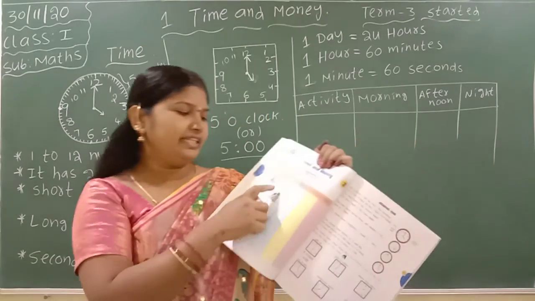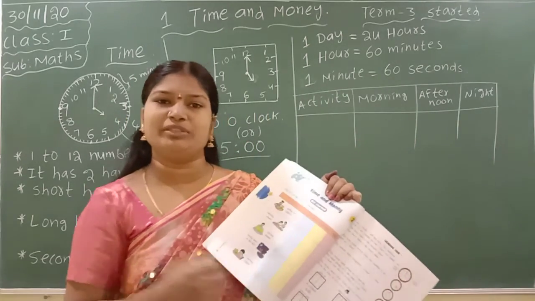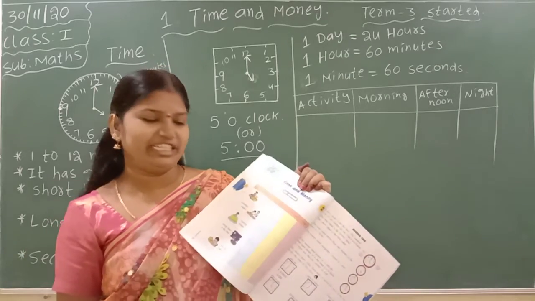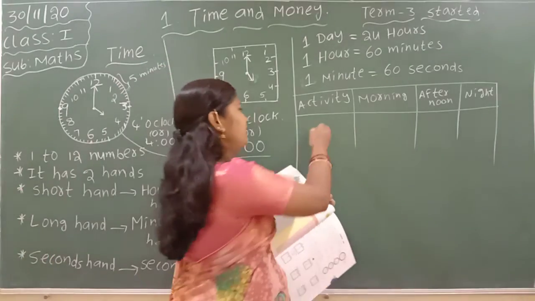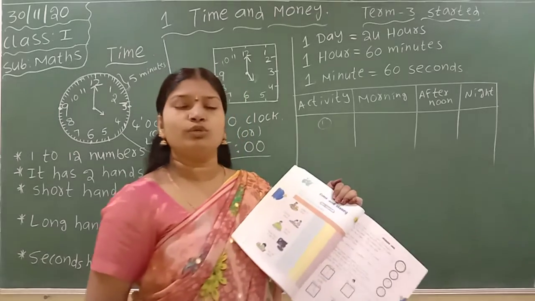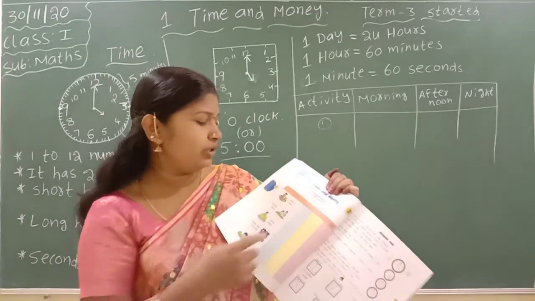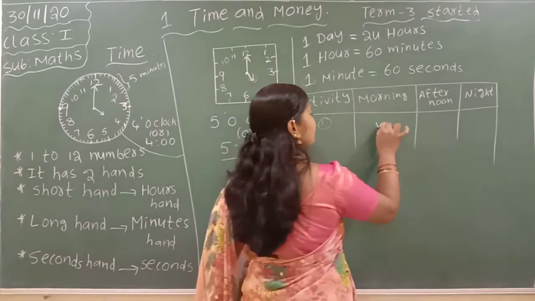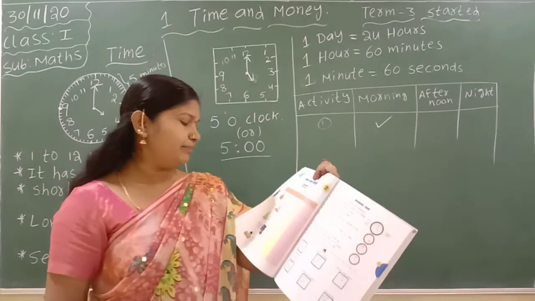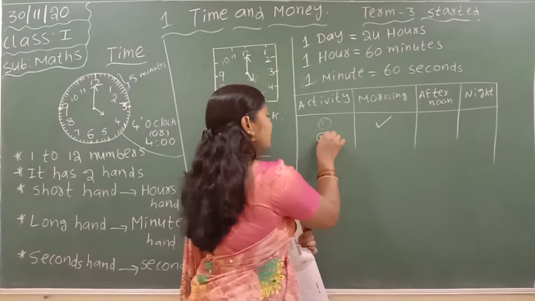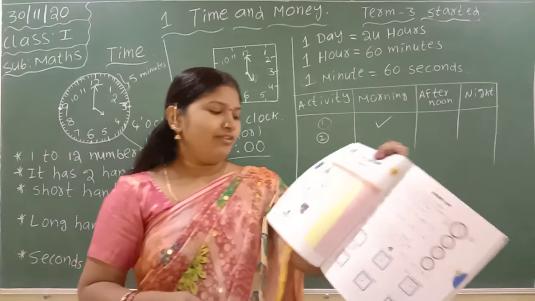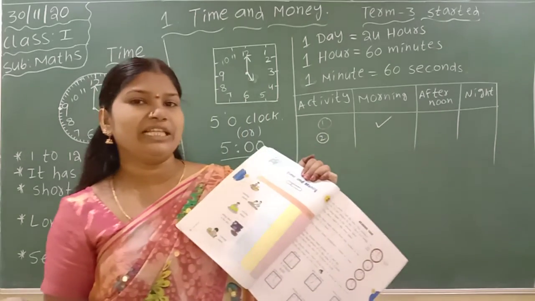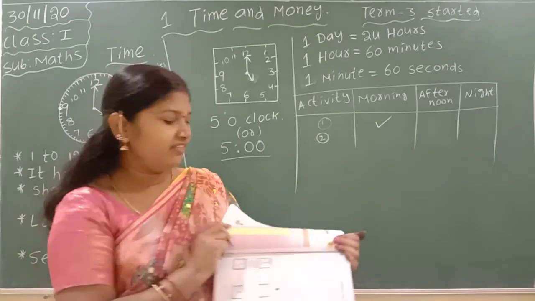See, here they did not mention the time, they just gave the activities. The first activity is going to school. When are we going to school? In the morning, afternoon or night? Morning, so put a tick mark in the morning column. Second one, watering plants. When do we water the plants?